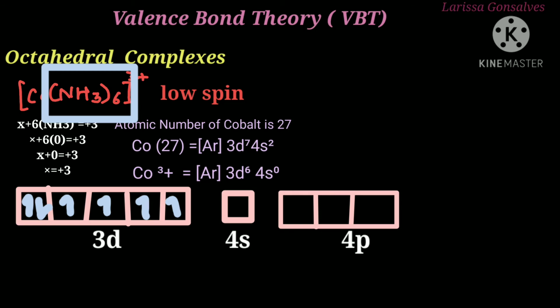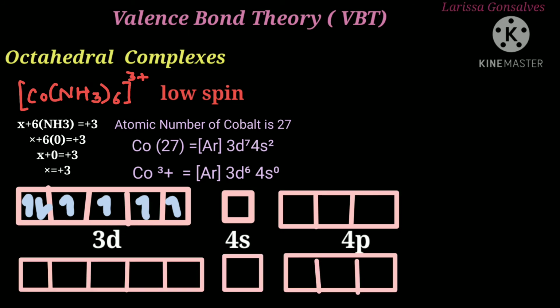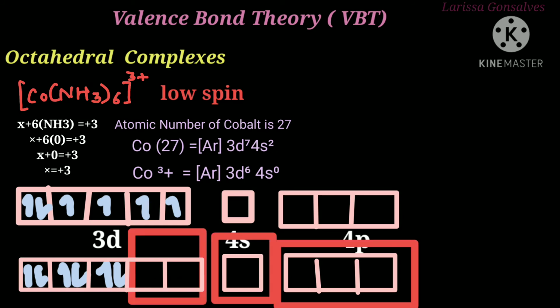Now since the complex is low spin, pairing of electrons will take place prior to hybridization. So what does this mean? Since amine is a strong field ligand, it will force the unpaired electrons to pair with the other electrons. So these 4 unpaired electrons will now become paired. Now if we observe, there are 2 3d, 1 4s and 3 4p orbitals which are available for hybridization.